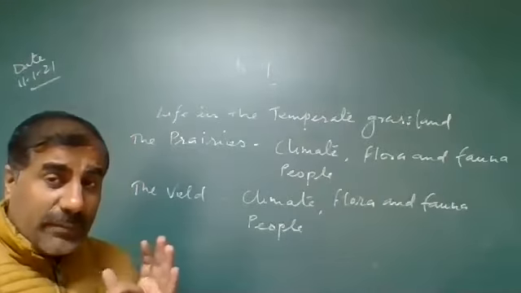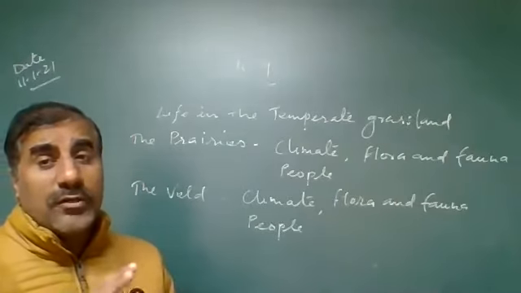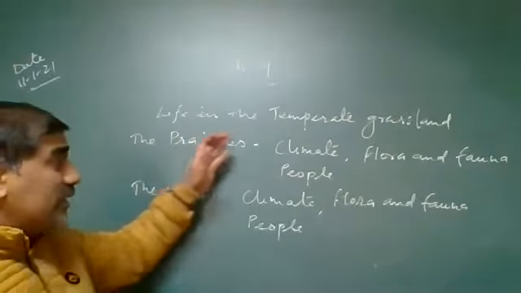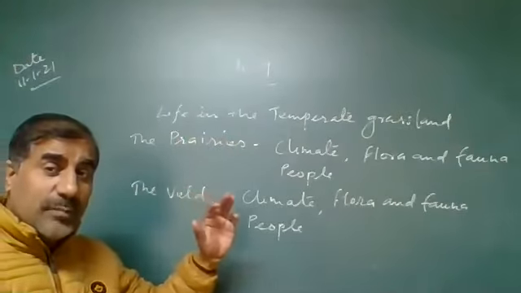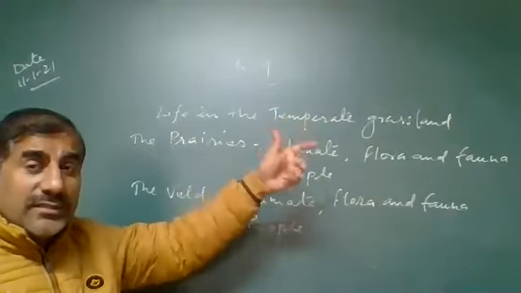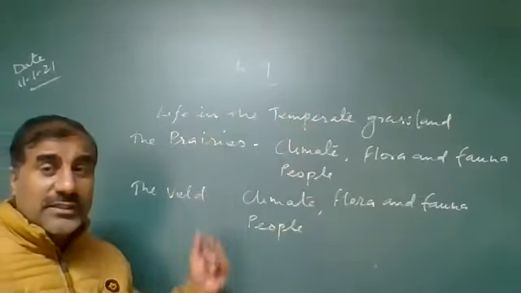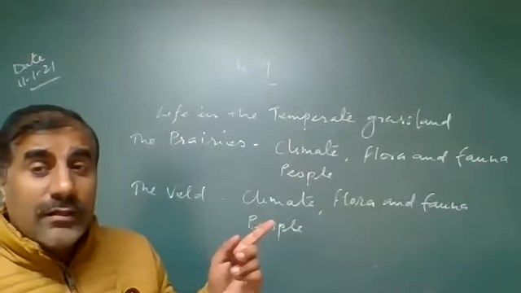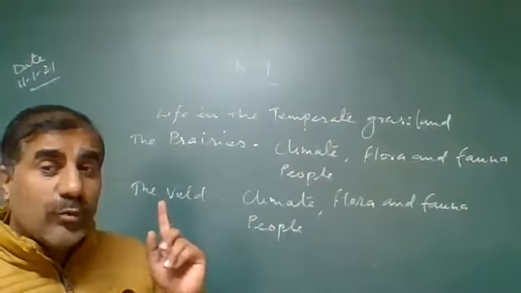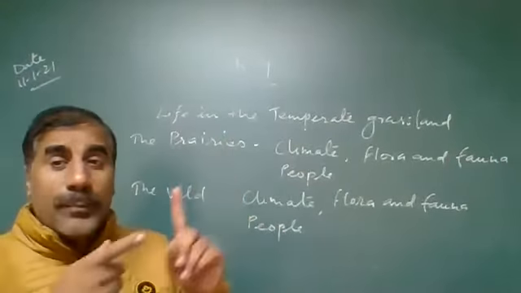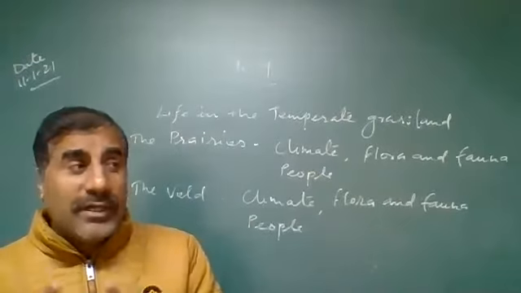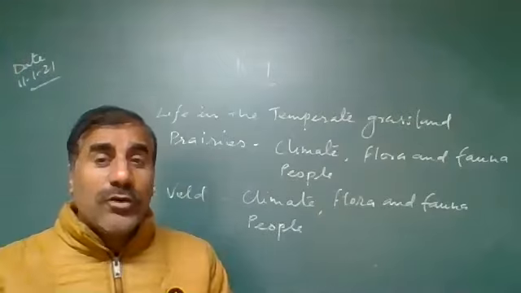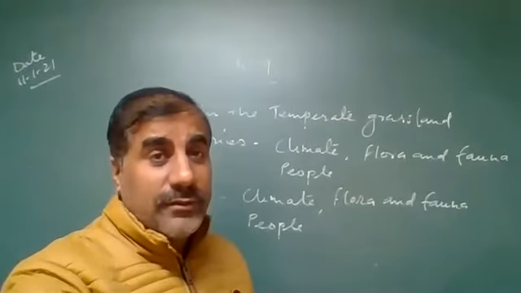Do you know, in chapter 8 we have discussed the tropical, meaning evergreen forest. Now in chapter 9 we will discuss the grassland. Chapter 9 is based on the grassland, temperate grassland. Earlier we were discussing in chapter 8 the Amazon basin and Ganga Brahmaputra. In this we will discuss the prairies which are located in America. Another one we will discuss is the wild grassland which is located in the Africa continent.